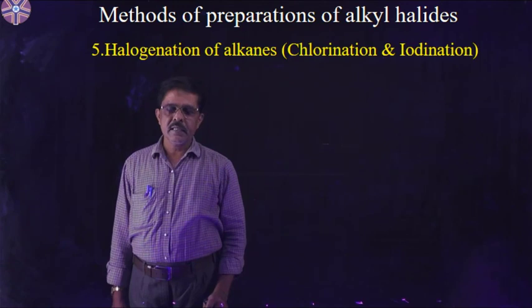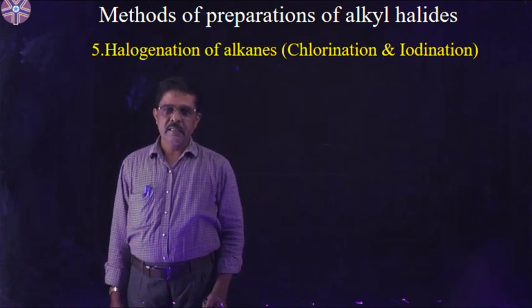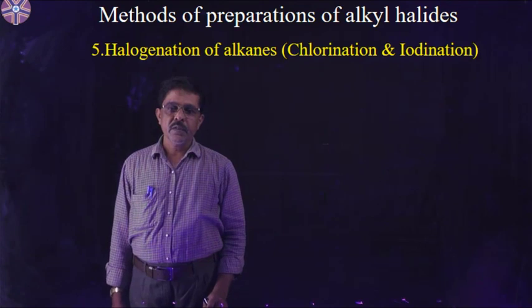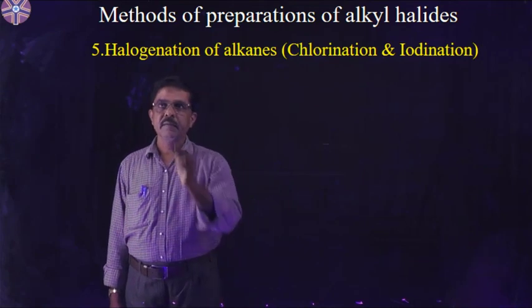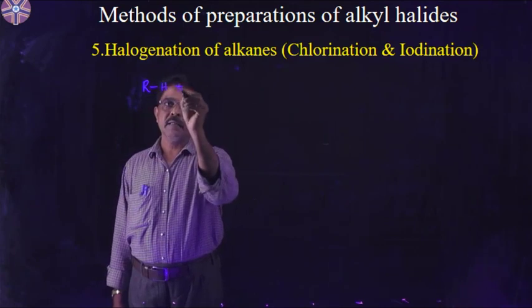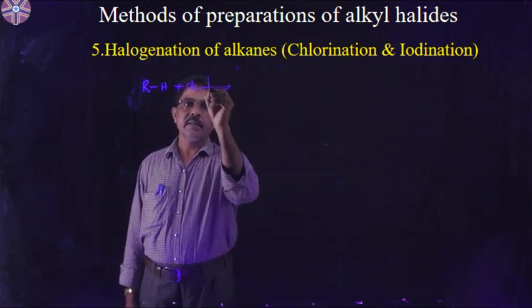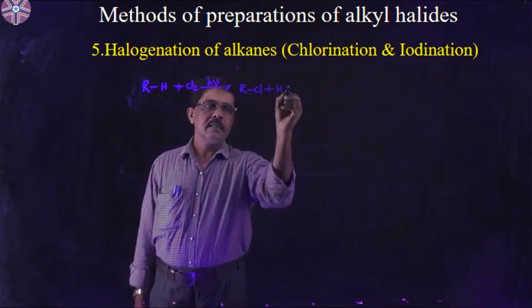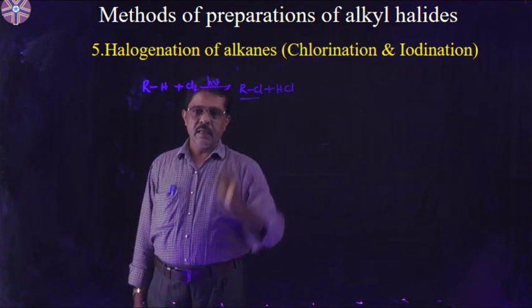Preparation of alkyl halides from alkanes. Alkanes are saturated hydrocarbons. These alkanes react with chlorine in the presence of sunlight or UV light to give haloalkanes. A series of haloalkanes are formed. For example, alkane RH plus Cl2 in the presence of sunlight gives RCl plus HCl. So this is the alkyl halide.